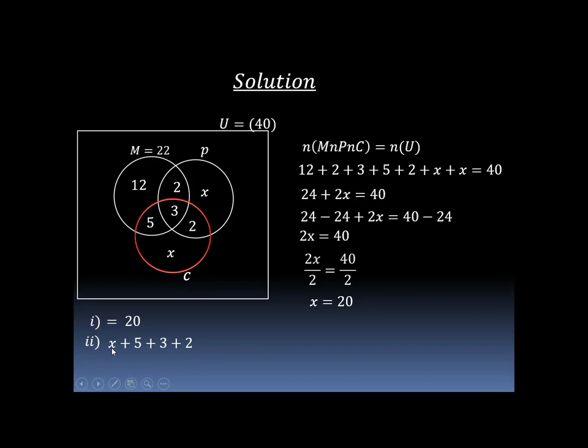So we have x plus 5 plus 3 plus 2. Substituting x equals 8, we have 8 plus 5 plus 3 plus 2, which is equal to 18. So 18 students studied chemistry.